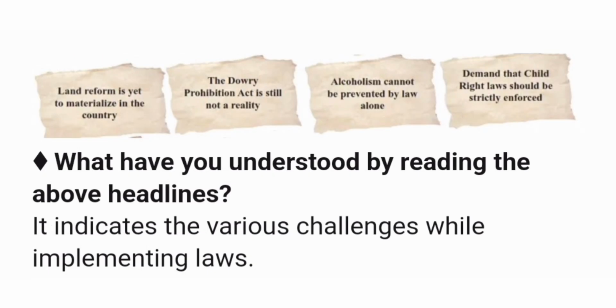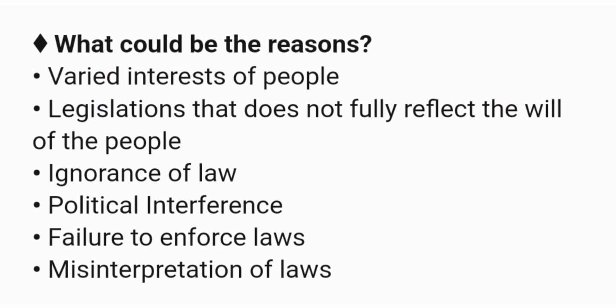Next question. What have you understood by reading the above headlines? Answer. It indicates various challenges while implementing laws. Last question. What would be the reasons? Answer. Varied interests of people. Next point. Legislations that do not fully reflect the will of the people. Next point. Ignorance of law. Political interference. Next point. Failure to enforce laws. Last point. Misinterpretation of laws.